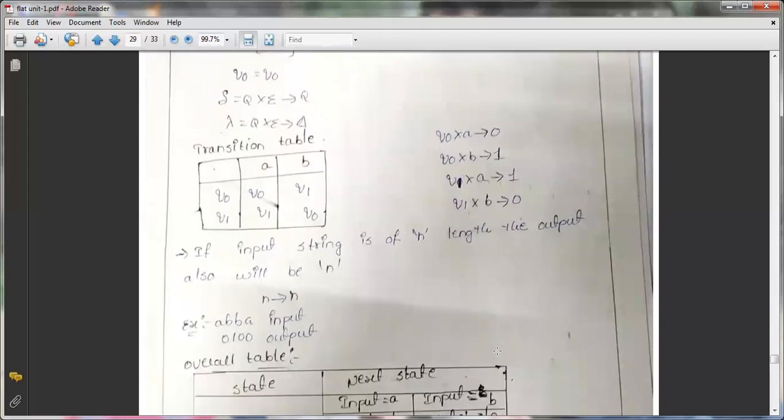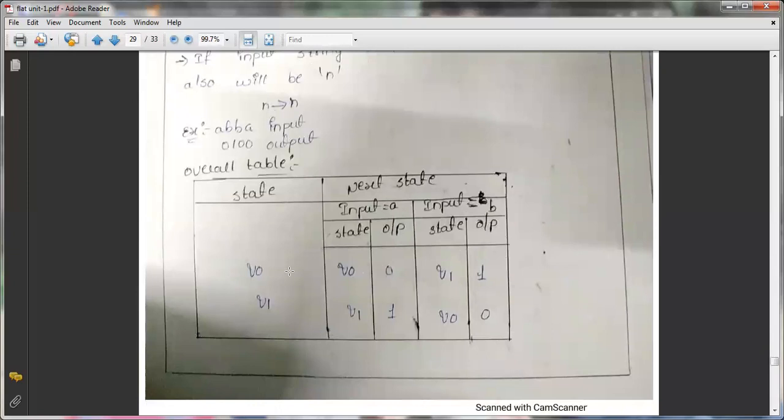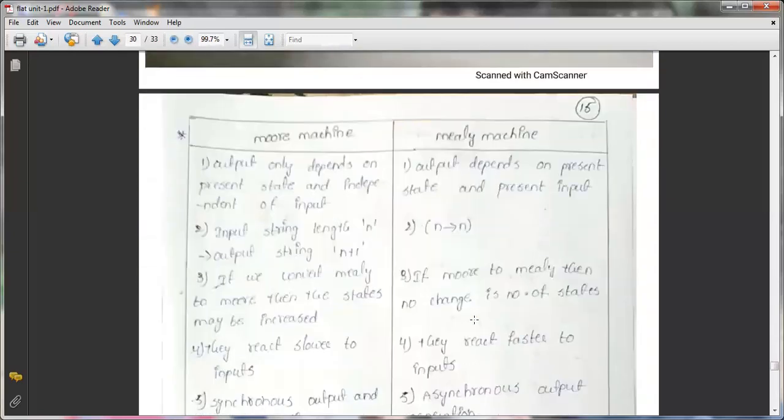So here, how the table will look in this particular Mealy machine. So q0 on a, what is the output you are going to get? 0. q0 on b going to q1. What is the output? 1. q1 on a, what is the output? 1. And the state is q1. q1 on b here, so what are you going to get? q0. And the output is 0. So that is the Moore machine and also the Mealy machine.